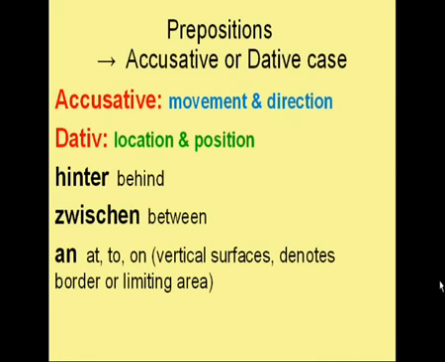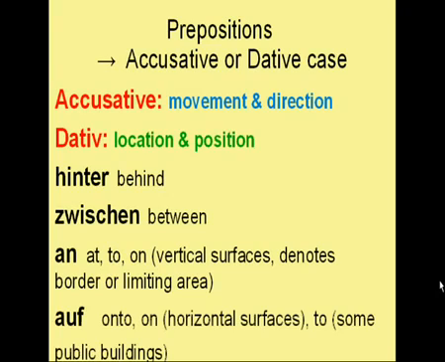An, which means at, to, or on. Concerning vertical surfaces, it denotes border or limiting area. Auf, which means onto or on, when you're talking about horizontal surfaces, or to, when you're talking about some public buildings.